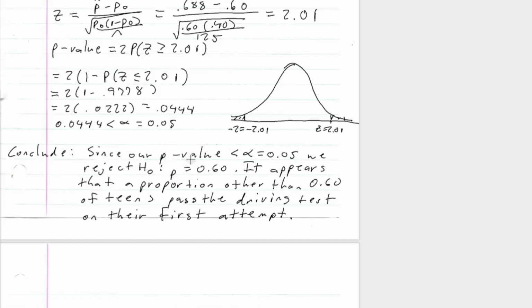So since our p-value is less than alpha, which is 0.05, we reject the null hypothesis, which stated that the actual proportion of teens that passed their driving test on the first try was 60%. So it appears that a proportion other than 60% of teens pass their driving test on their first attempt.